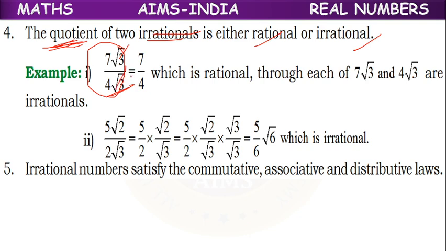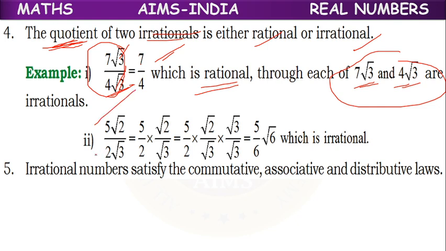Root 3 gets cancelled. 7 by 4, a rational number. 7 root 3 and 4 root 3 are both irrational, but their quotient is rational. Or if we have 5 root 2 by 2 root 3, we get 5 by 2, and root 2 and root 3 have no cancellation. It will be like that only.